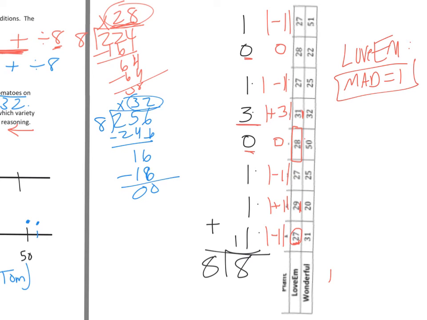So what you'll do now is you'll go through and find the one for Wonderful, and your mean is 32, meaning 32 is 0. And then we got to find how far away each of these are. So just to start, if I'm going to 31 down here, that's 1 below. 20 is 12 below. 25 is 7 below. 50 is 18 above. And then you'll find the absolute values of these, which is just the distance from 0. So the absolute value of -12 is 12. Once you get those, add them up and divide by 8, and you'll have your mean absolute deviation.